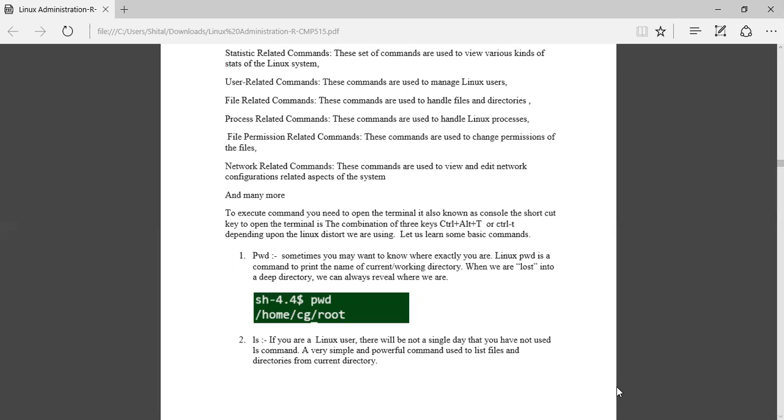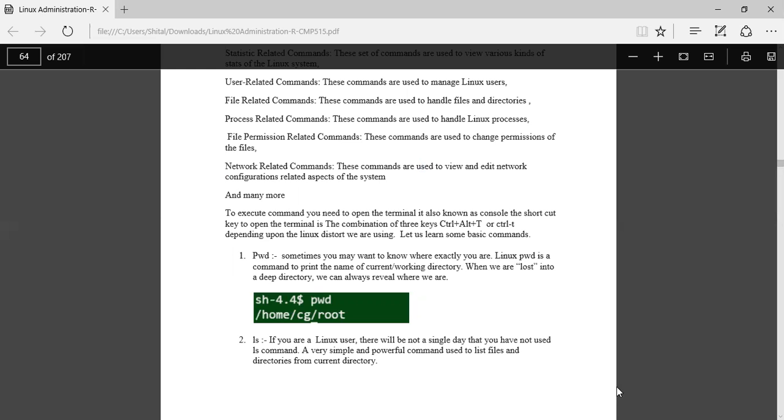Okay, the shortcut key to open the terminal is Control plus Alt plus T. This is the shortcut key.